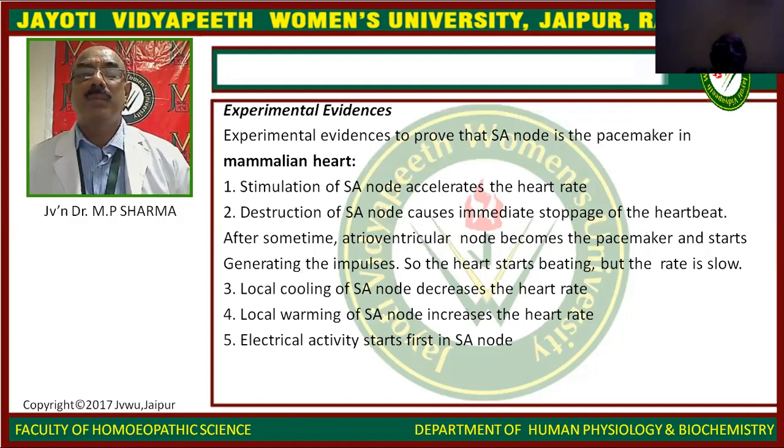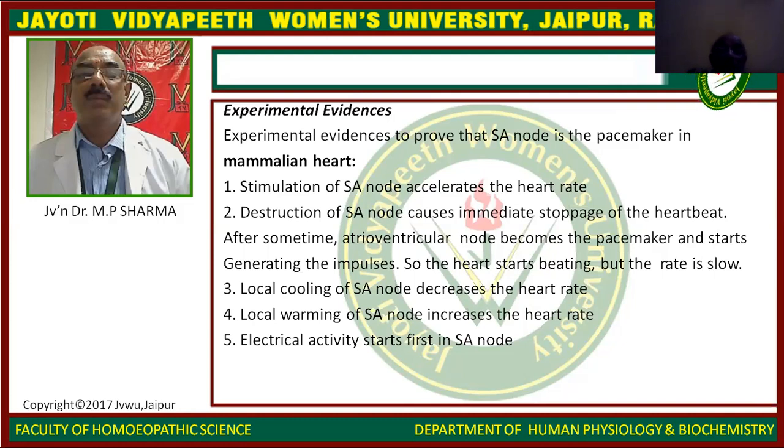Experimental evidence to prove that the SA node is the pacemaker in the mammalian heart: Stimulation of the SA node accelerates the heart rate. Destruction of the SA node causes immediate stoppage of the heartbeat.